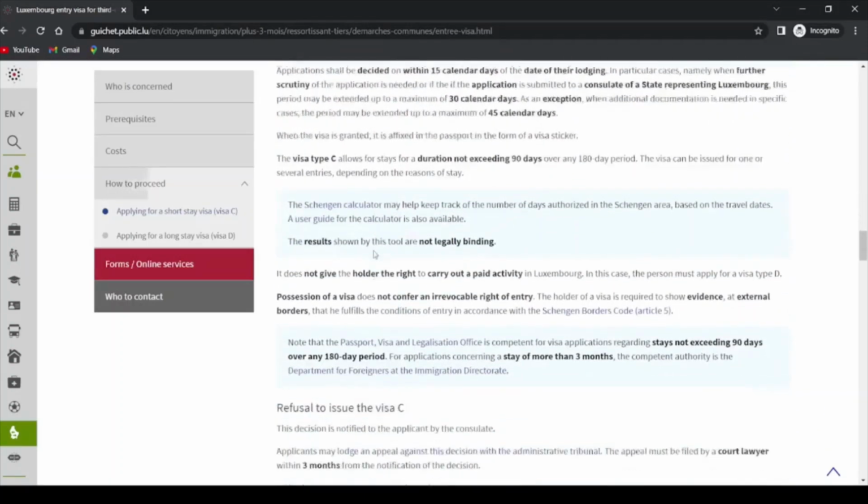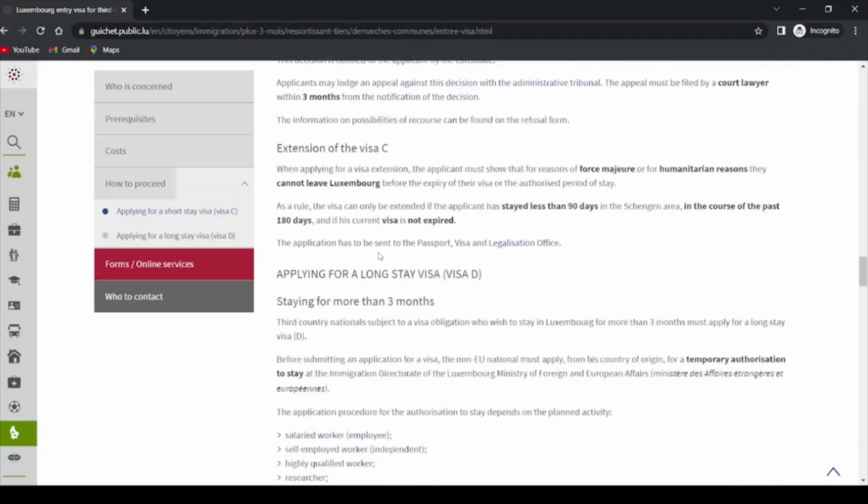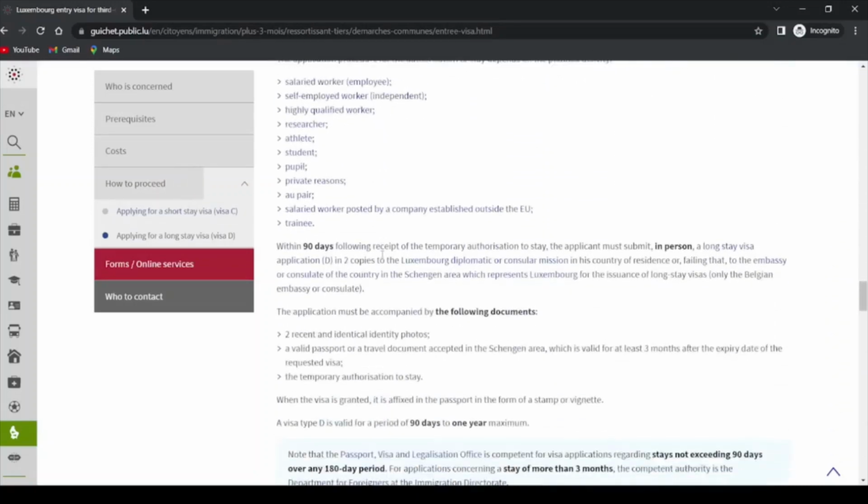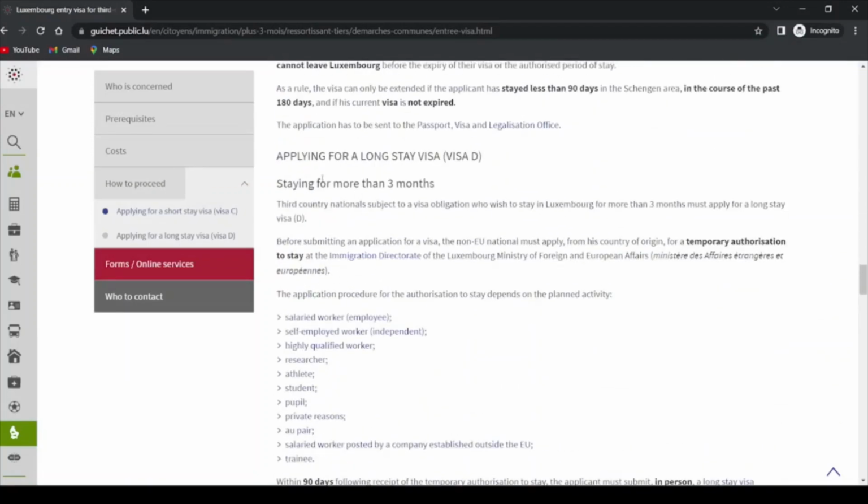And then if you're applying for a long-term visa, right? Long-term visa, that means applying for a long-term stay visa, visa D, and now you are a student and want to apply for your temporary authorization to stay. That is under this category, long-term stay visa or visa D, right?